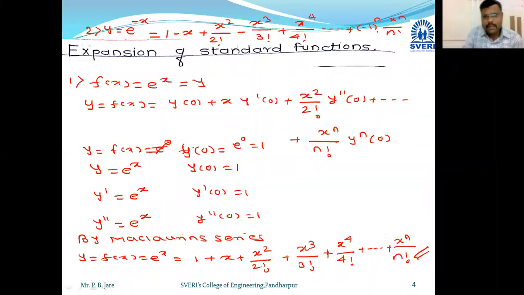Clear? x raised to n by n factorial, we are starting with n from 0 to infinity. Okay, so this is the second result. So this is the expansion of a standard function. In this way, you find the expansion of a standard function.